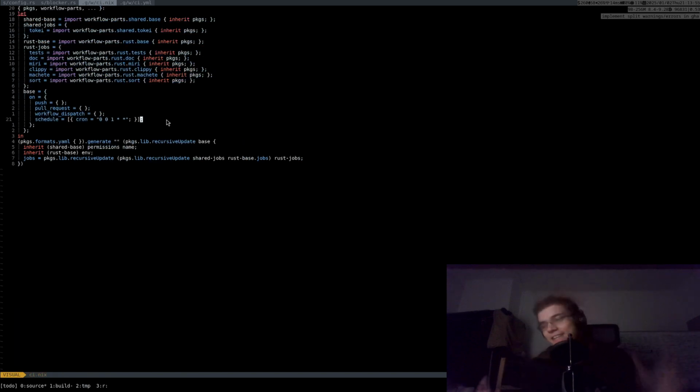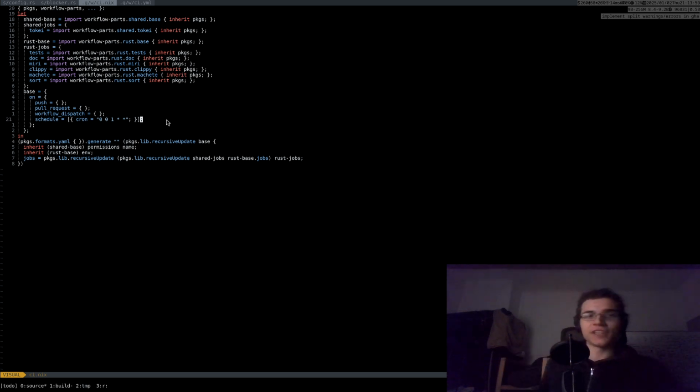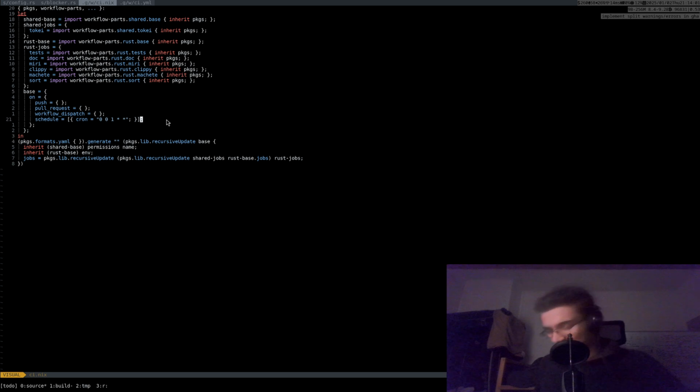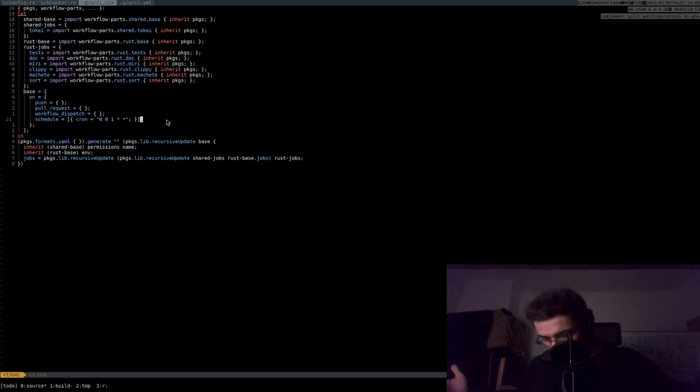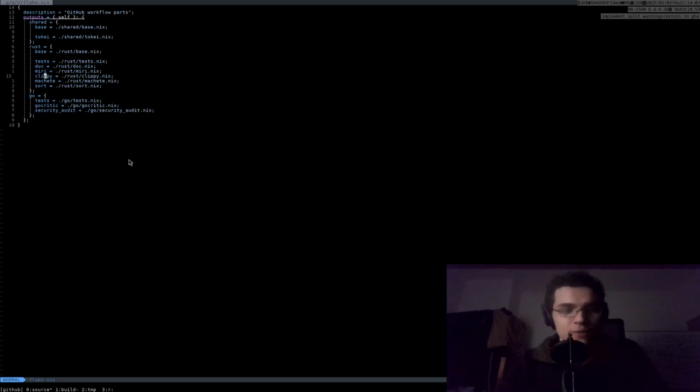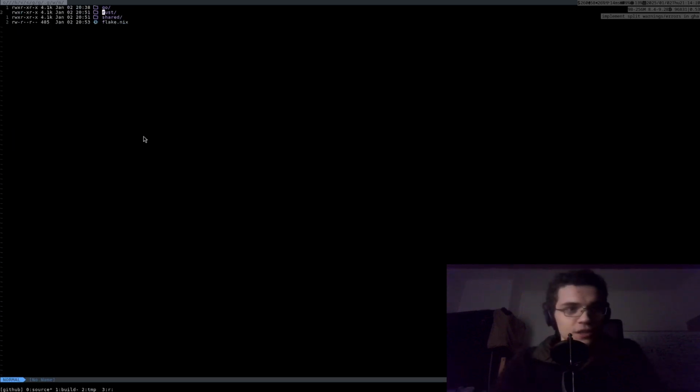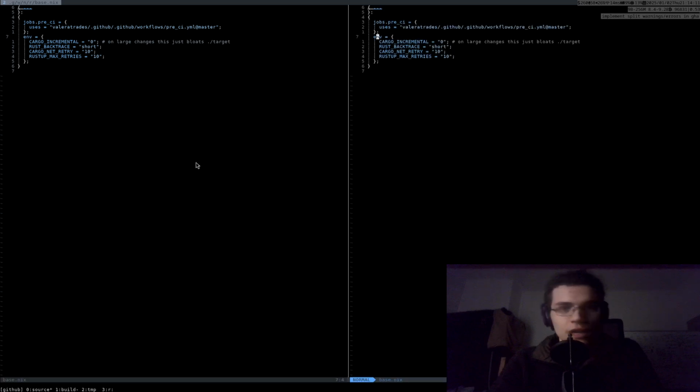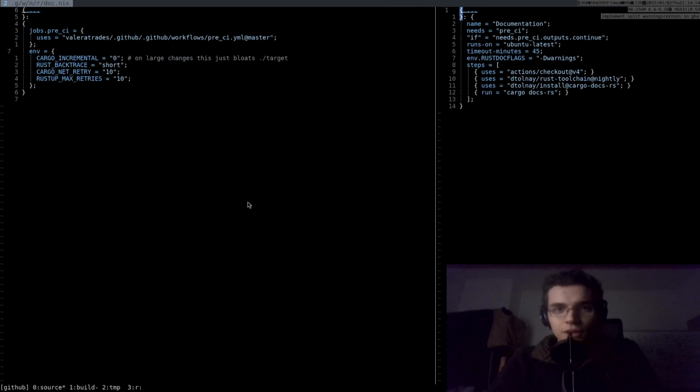This is a framework which I just made for myself to define the CI jobs. So it's probably better to go to definition. They should be somewhere here, and well, there we go.